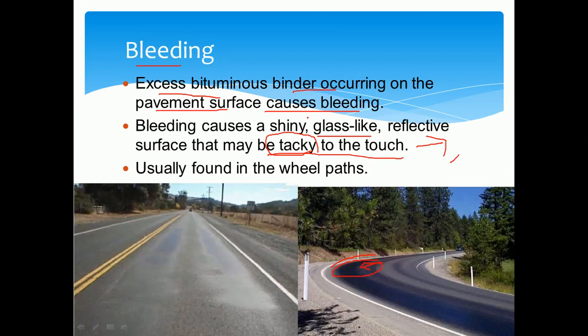Usually we can observe this bleeding along the wheel paths where the wheels of the vehicles are moving. At that path only we are observing the bleeding here. So this is also one of the most important failures that may be observed in the case of flexible pavement.